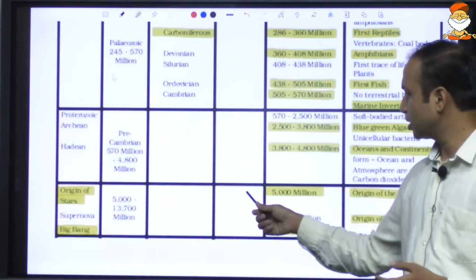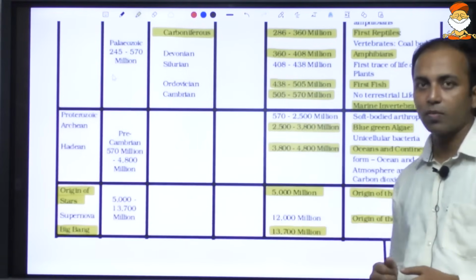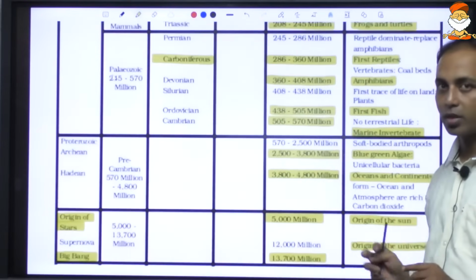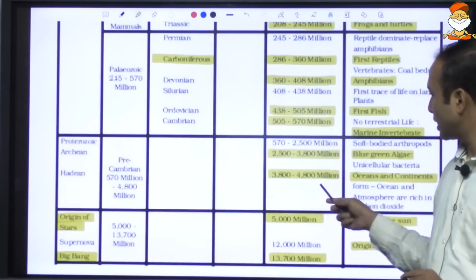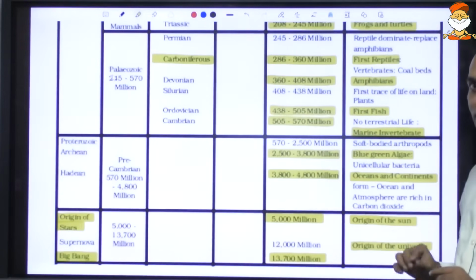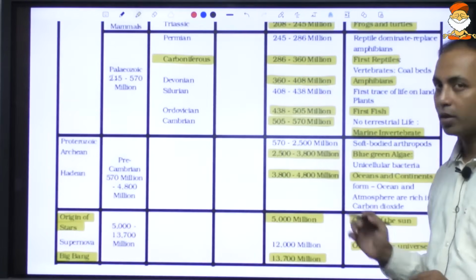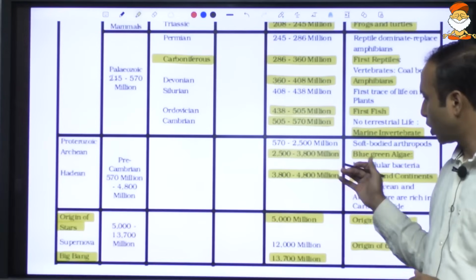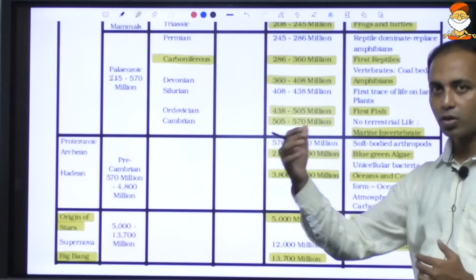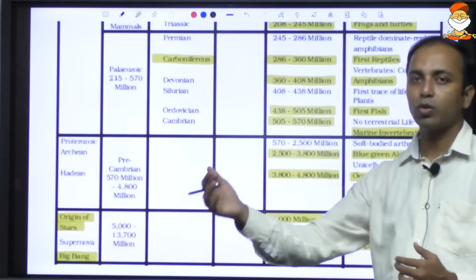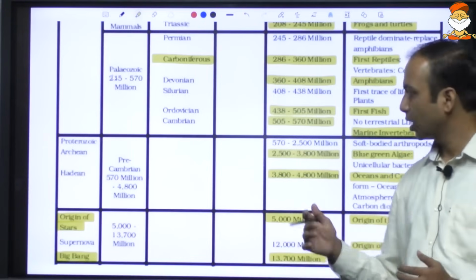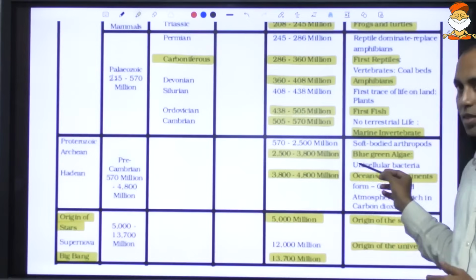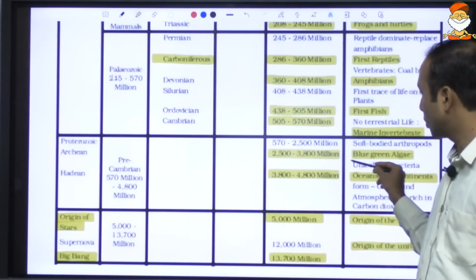Subsequently, the origin of the stars, roughly 5 to 6 billion years from the present. UPSC may ask questions related to this sequence. This was followed by the living organisms, and 4.4 billion years ago the big splat event took place, wherein the moon formation happened, followed by the evolution of the atmosphere and the evolution of the ocean. Parallelly, other things like living organisms started coming up in the water bodies.